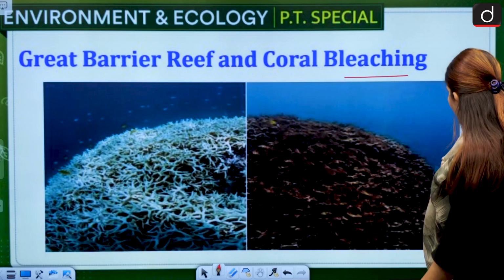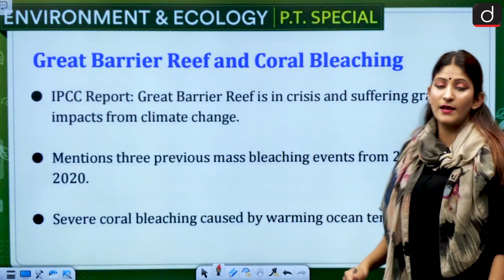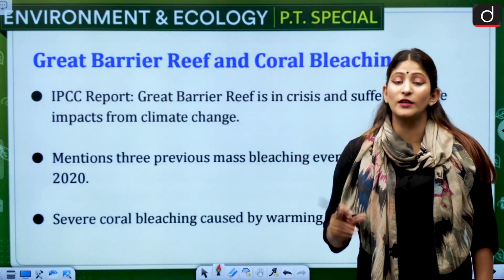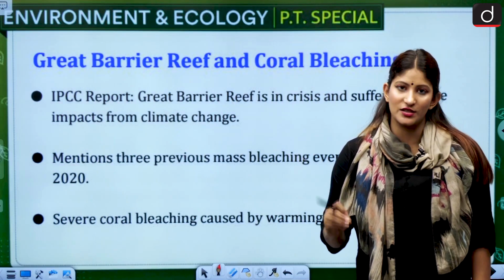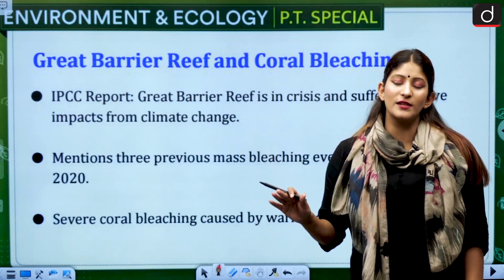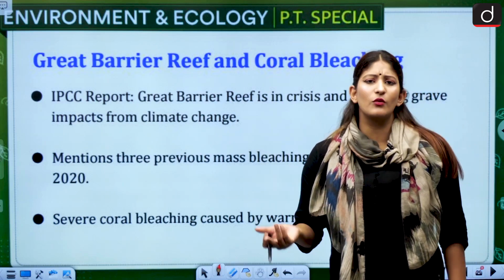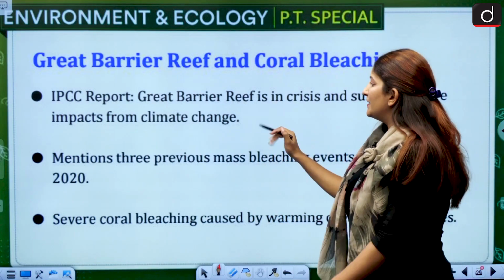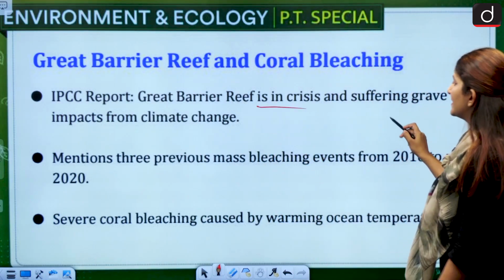Great Barrier Reef and coral bleaching. Coral bleaching happens when the corals are under unfavorable water temperature conditions, and their zooxanthellae, which is an algae, leaves the corals, and that causes discoloration, and now corals do not get any nutrients. That was all about bleaching. IPCC report, Great Barrier Reef is in crisis.